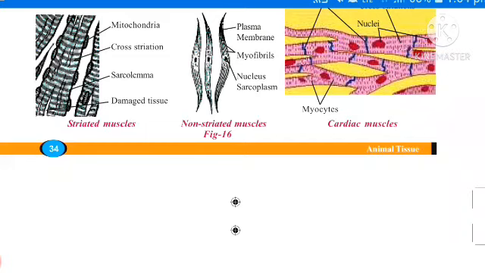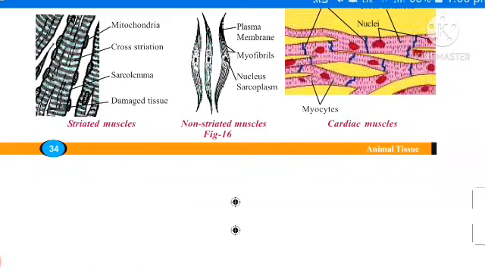For example, movements of hands and legs are under our control. If we want to move the hands, we move them, or else we do not move. It is under our control. So these are called voluntary muscles.